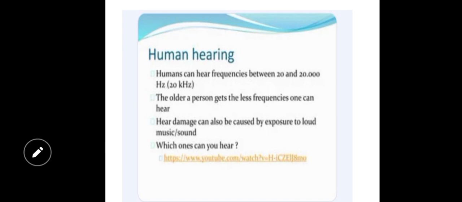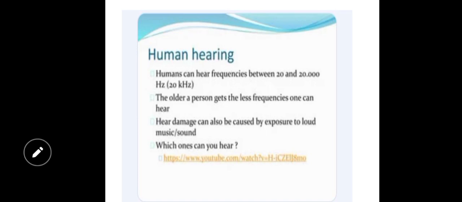If you are listening to sound whose frequency is above 20 kilohertz, that can cause hearing loss. The audible frequency range for adults is 20 hertz to 20 kilohertz, and sound whose frequency is greater than 20 kilohertz is known as ultrasound, which is not an audible frequency for human beings.